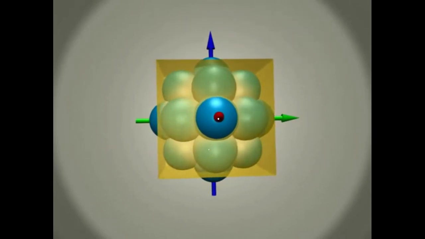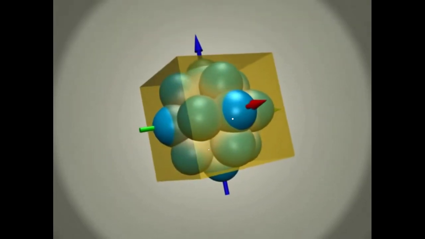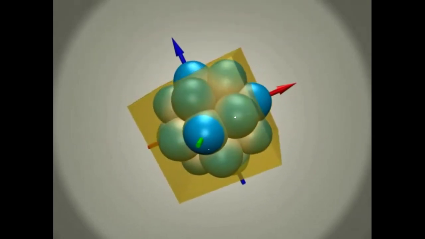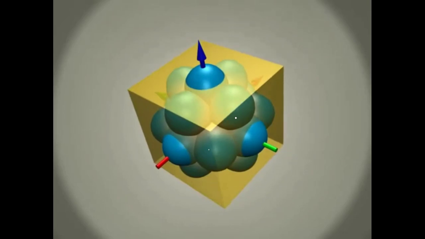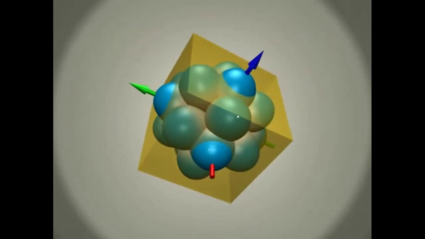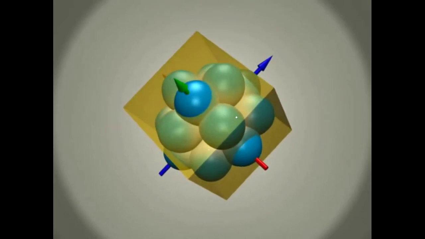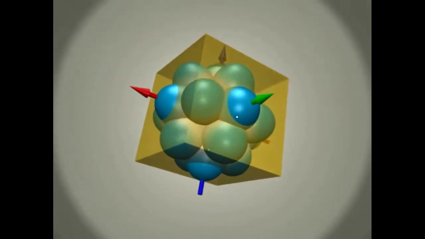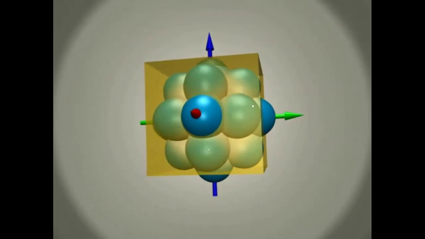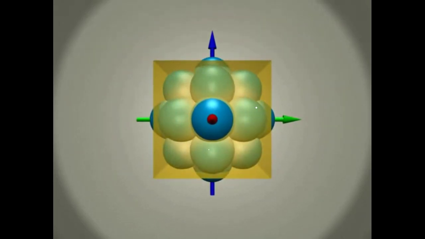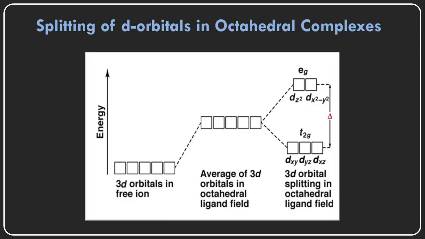Whatever orbitals have electrons will repulse the electrons donated by the ligands. So those orbitals gain more energy, and the remaining orbitals gain less energy. So this is the orbital composition in a central metal cation, and the splitting of the d orbitals takes place in the octahedral. As a result, the energy increases.